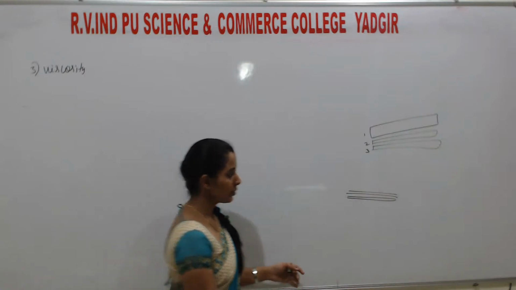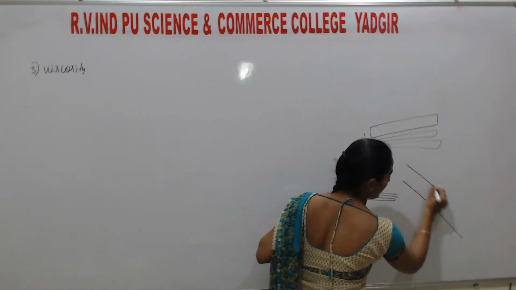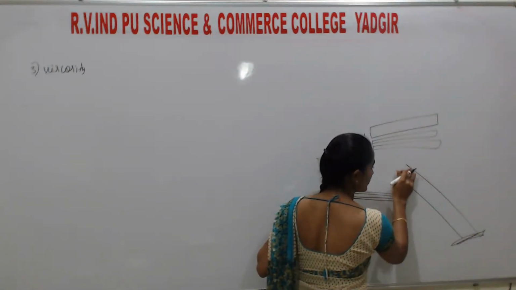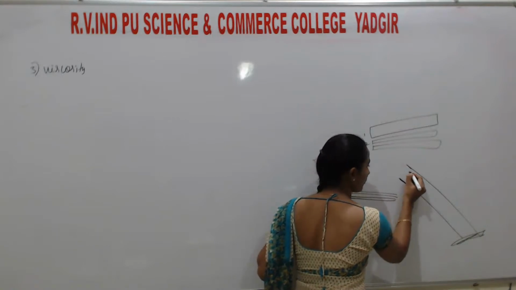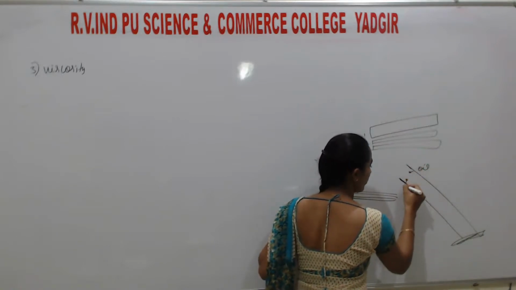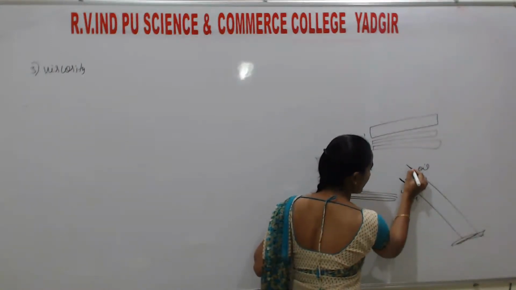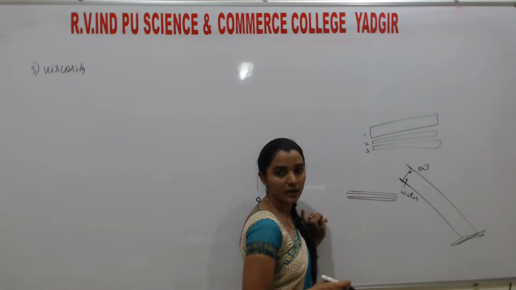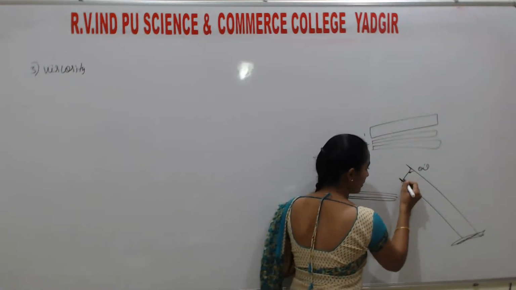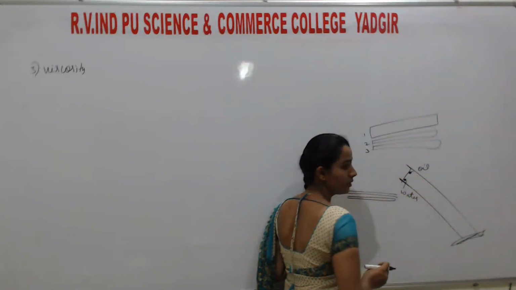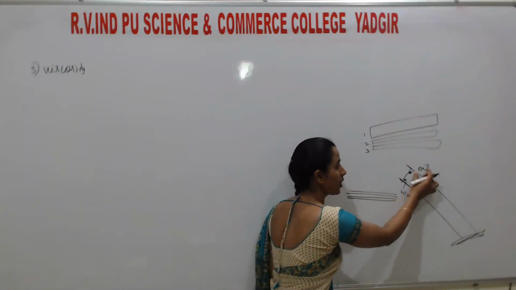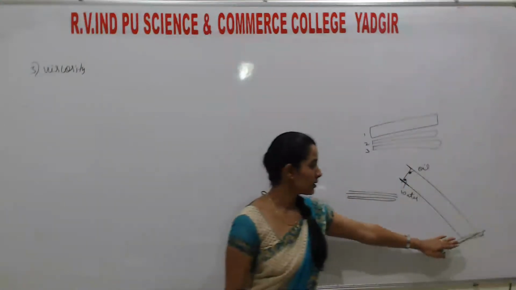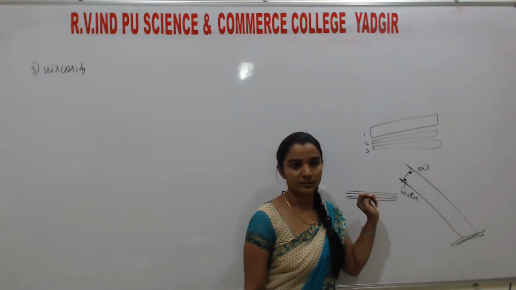Understand, children? So as I told you, if a slanted surface is there, here the land is there. If we observe the time taken for a droplet of oil and a droplet of water to reach from this position to this position, water reaches faster than the oil. If we count the time taken for the flow of this water droplet and oil droplet from this position to the land downward, of course the water flows faster.